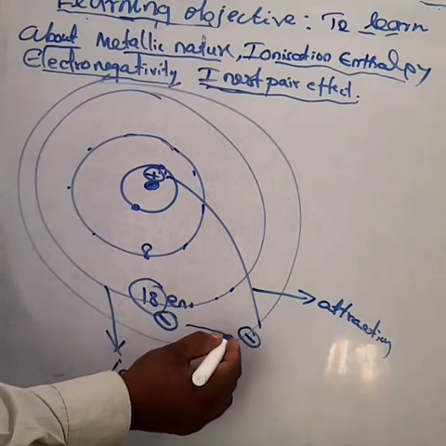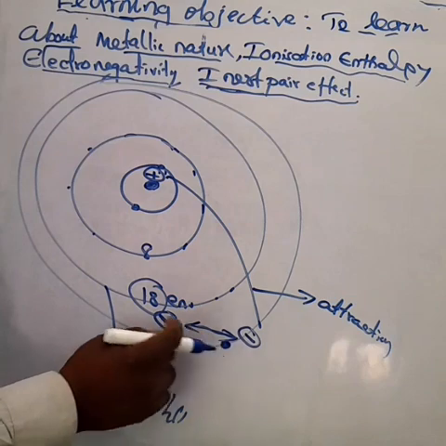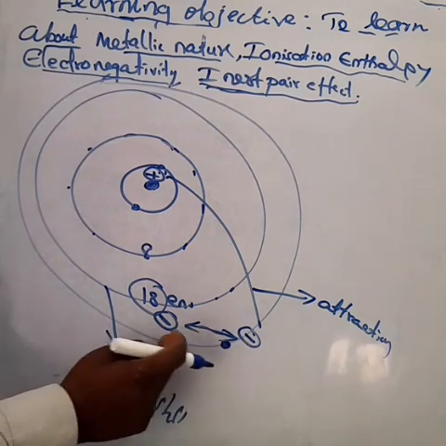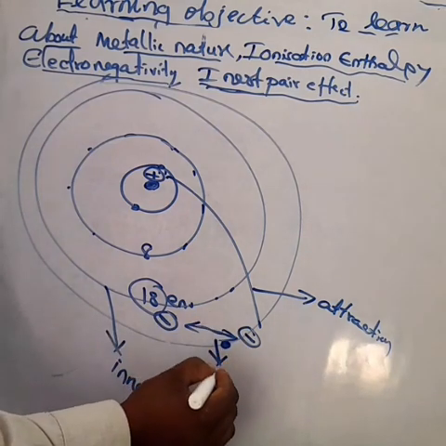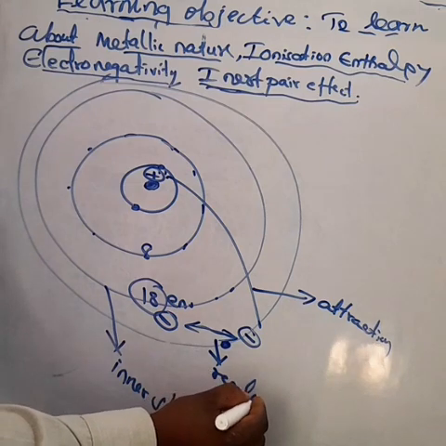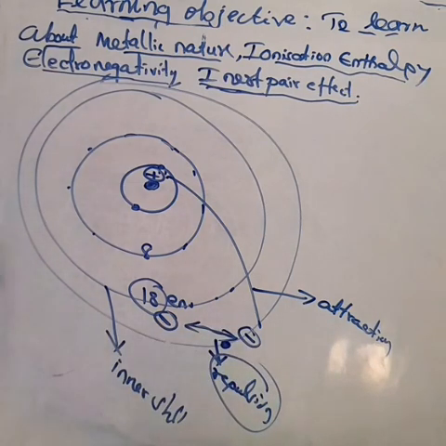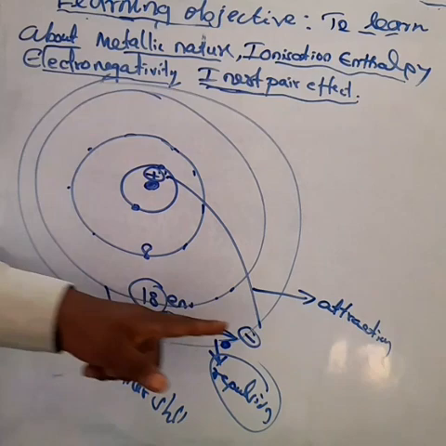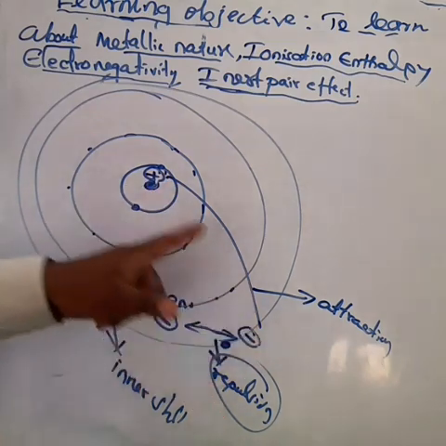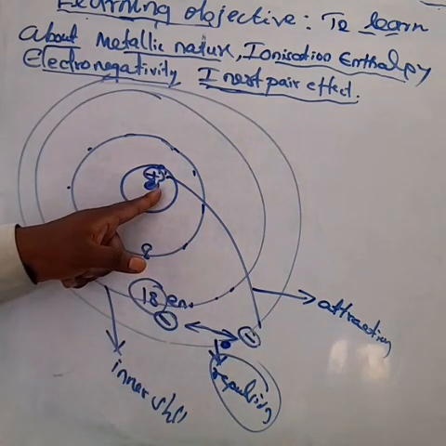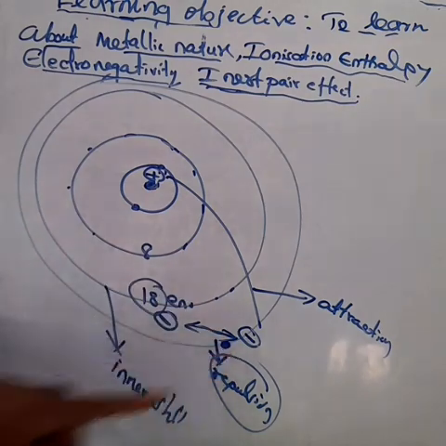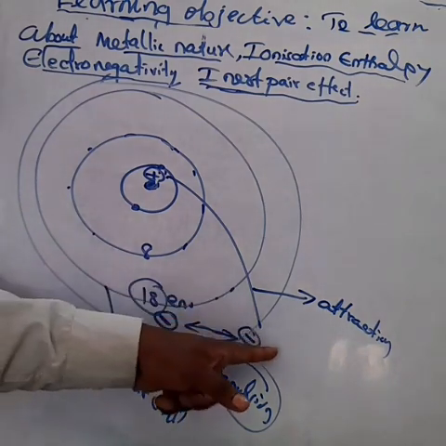So here is negative charge and here is negative charge, so there is some repulsion. Due to this repulsion, the nucleus and the outermost shell have attraction. What is the reason? The nucleus has protons with positive charge, so they have a force of attraction.